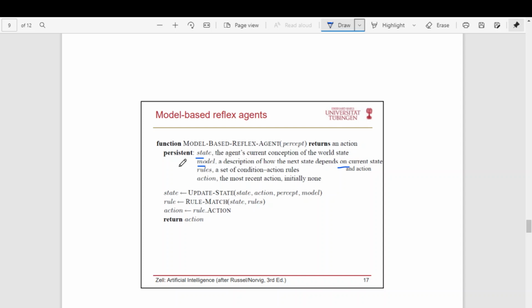So using the model, it can check, if I do this action, what will happen to the next state? Like that, it can simulate internally how the world will evolve with respect to applying different actions. And then there will be a set of rules, basically if-else rules, and a set of actions the agent can perform.